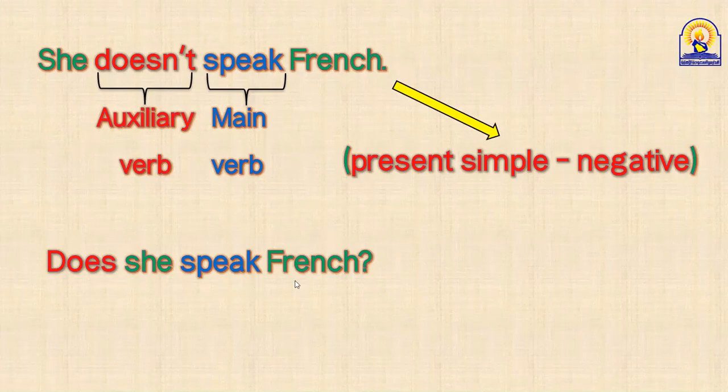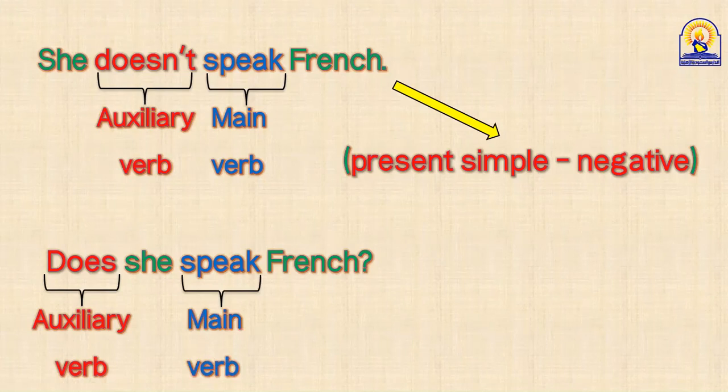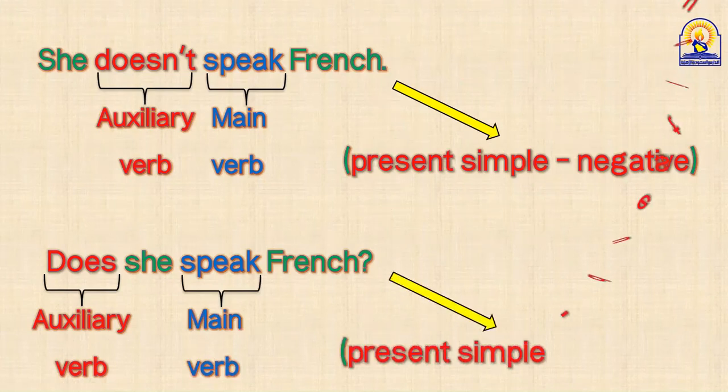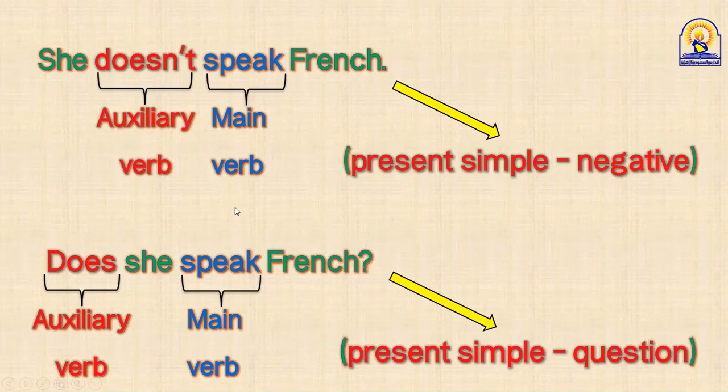Does she speak French? Here, does, it's an auxiliary verb, and speak, this is the main verb, and the whole sentence is present simple in question form. Okay, guys? So, as you can see, we use doesn't or does to make present simple negative or question, and the does and the doesn't here are auxiliary verbs like do and don't in the previous slide. So, the last slide here.